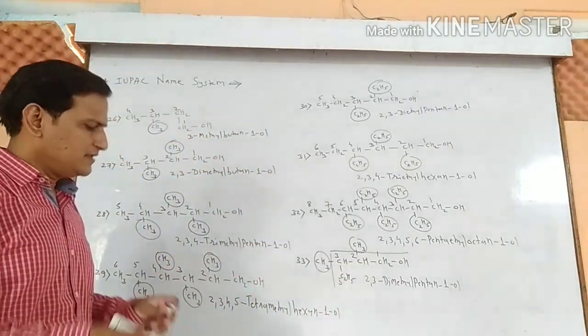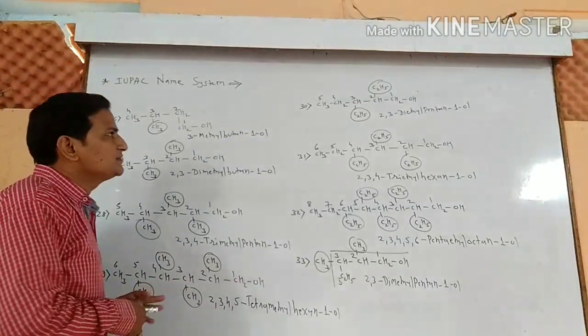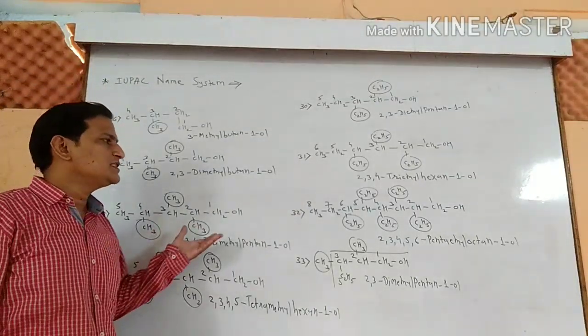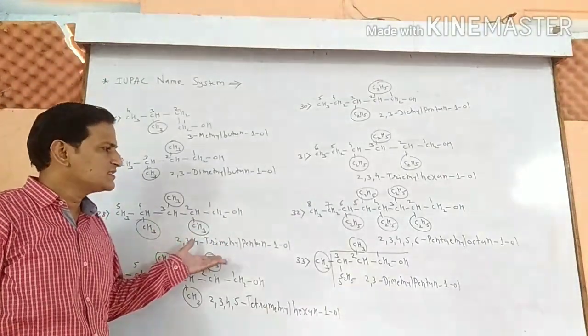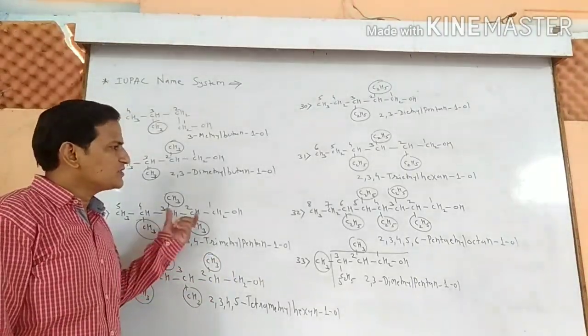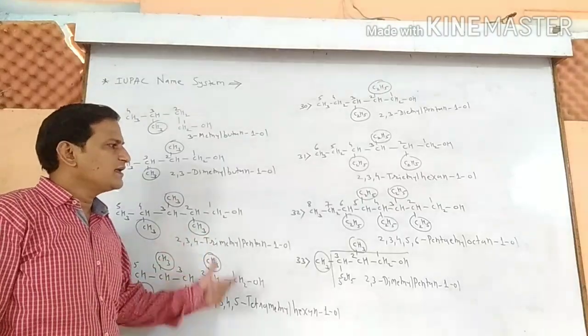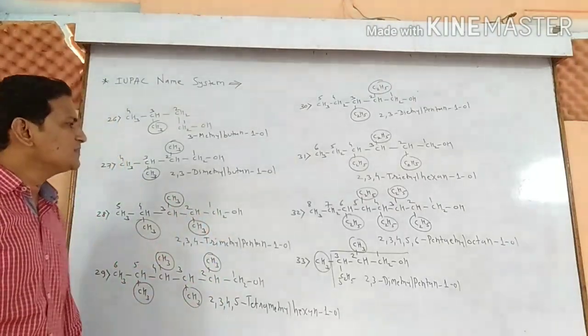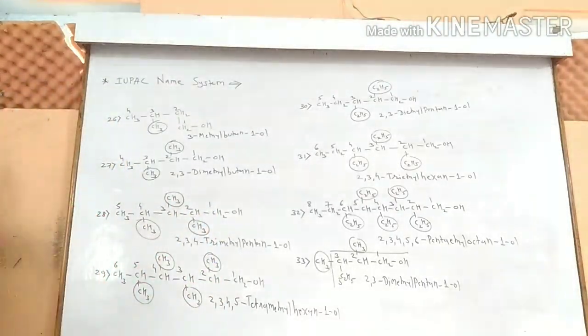So these are some easy examples of the IUPAC naming system of the alcohols. Some more examples we need to take. You must do the practice again and again. Write all the examples on the board.